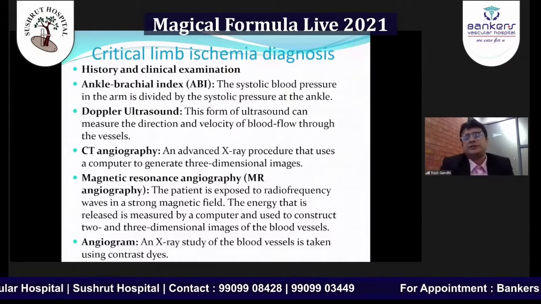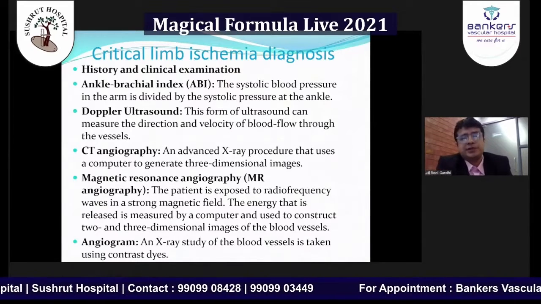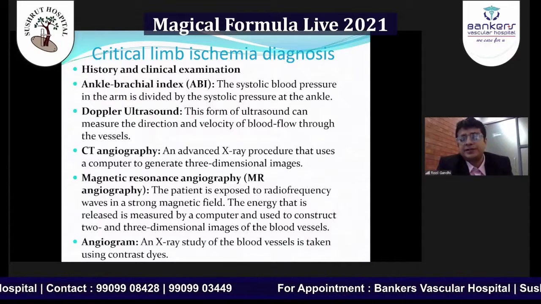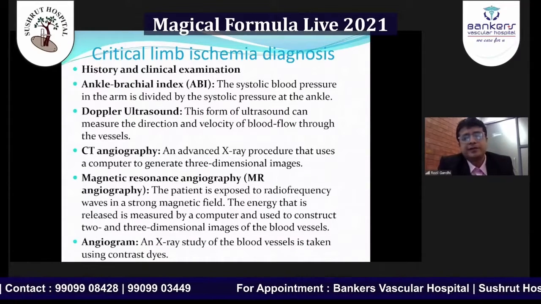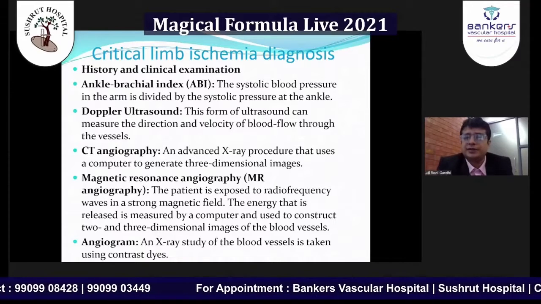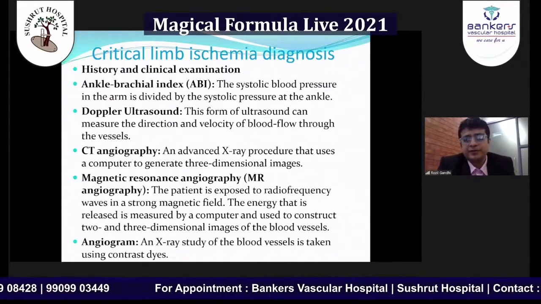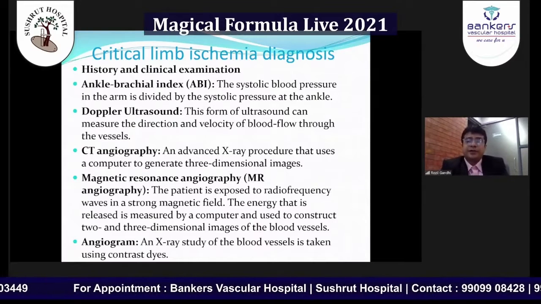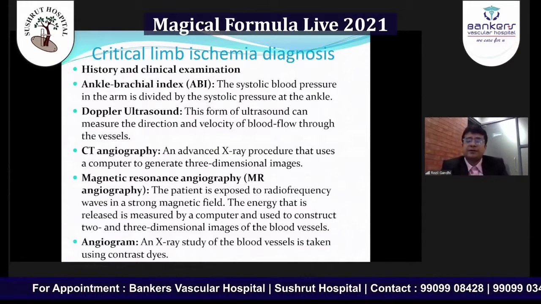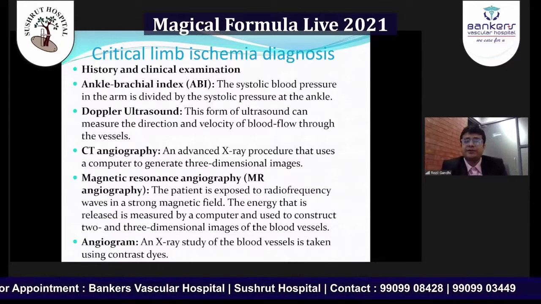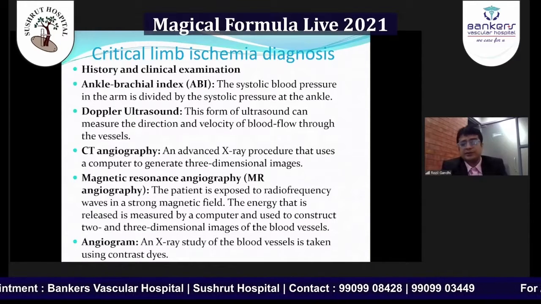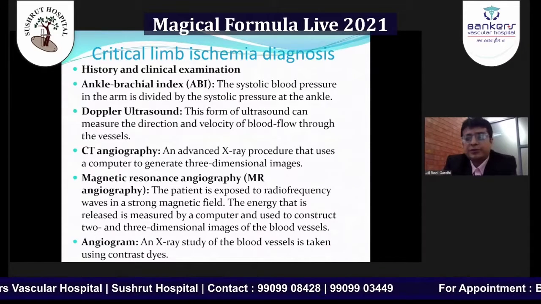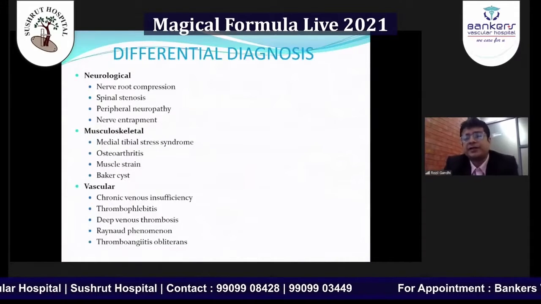How do we diagnose? We take a proper history, examine the pulse, and measure the ankle brachial index, where we measure the blood pressure in the limbs above the ankle. The easiest is to see on the ultrasound, check the Doppler, and measure the flow velocity. To decide where and how to treat, we have a roadmap with the CT angiography. We can see which arteries are blocked, and then do an angiogram and check how to open it up.